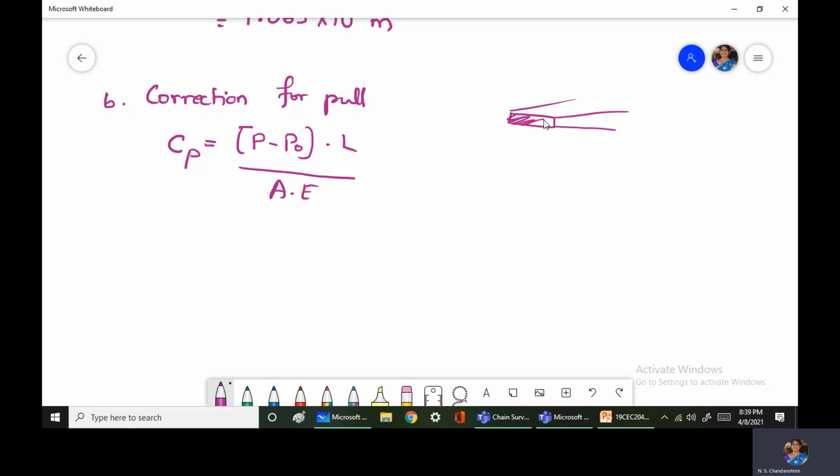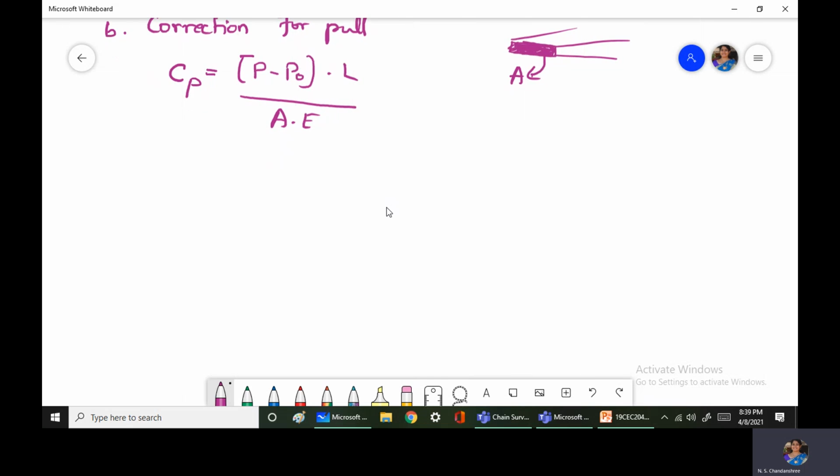The highlighted portion is the value of A. For that, we can find it out indirectly by the formula.